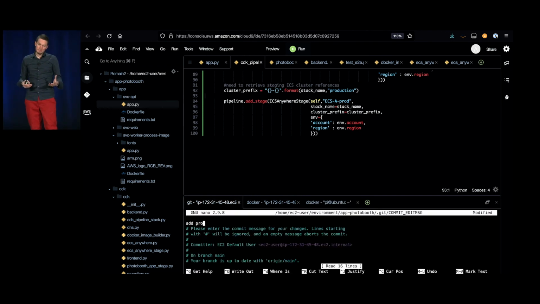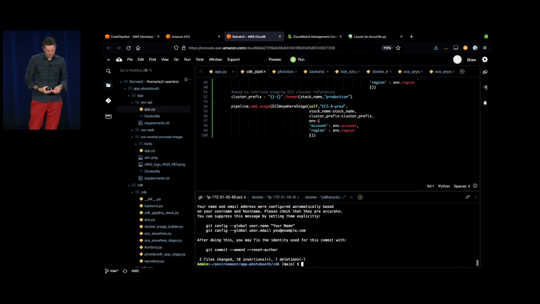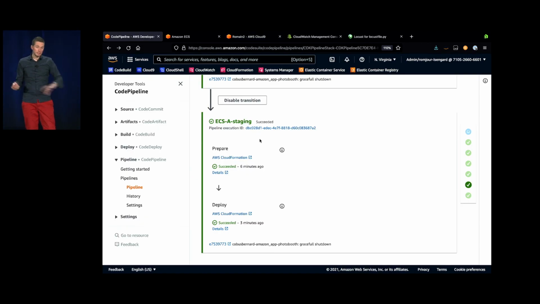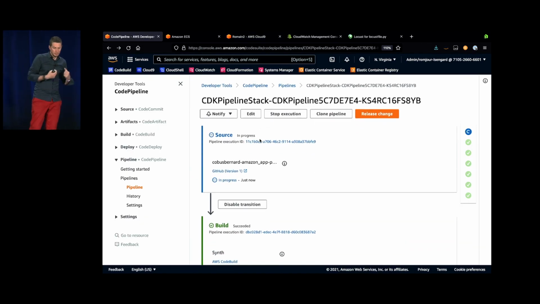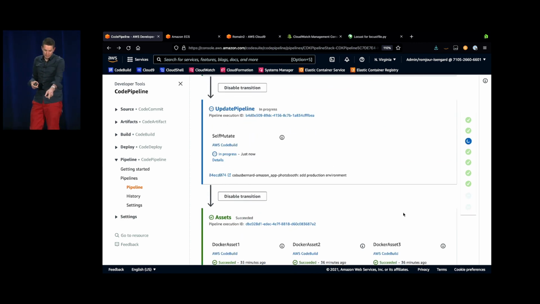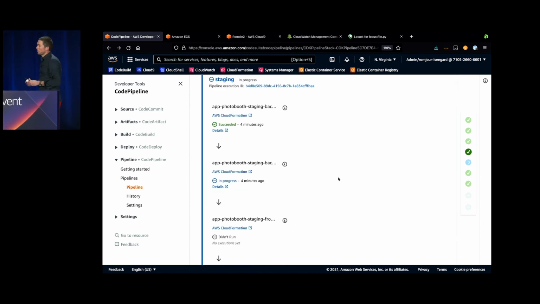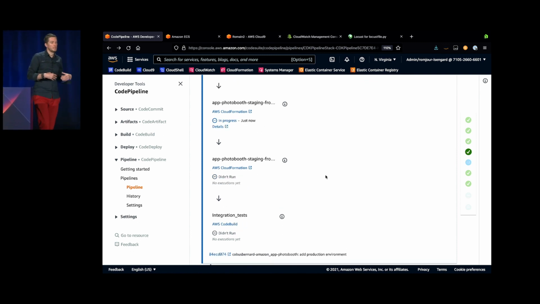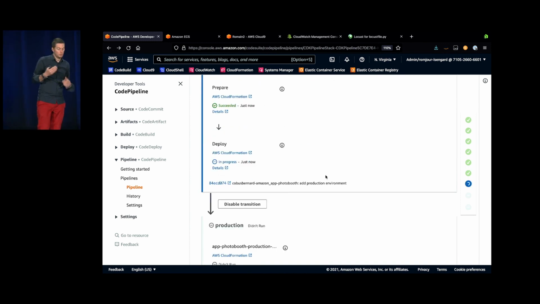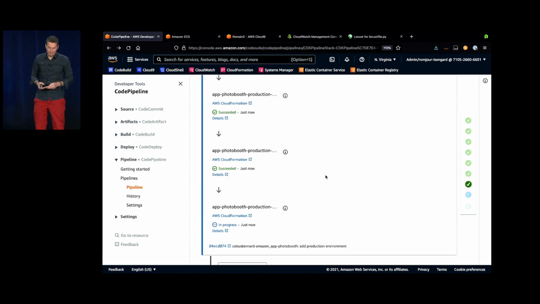And so the way for me to push that new change on the infrastructure is just to do a git commit to my GitHub, and push the code. The code will be retrieved by my pipeline, and we see that it's going to automatically self-mutate again. So we have new steps in gray that have been created. So we are recreating all our images. We are going to update our staging environment, and also updating my ECS Anywhere, and then we are creating this production environment again